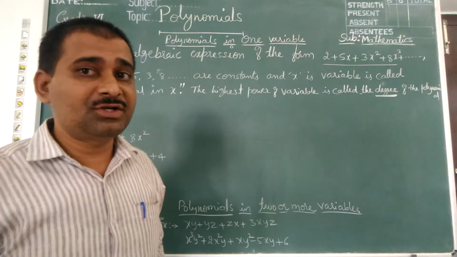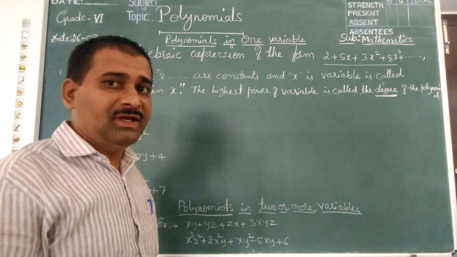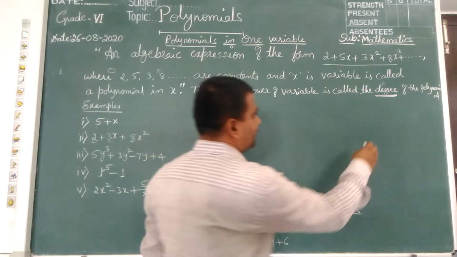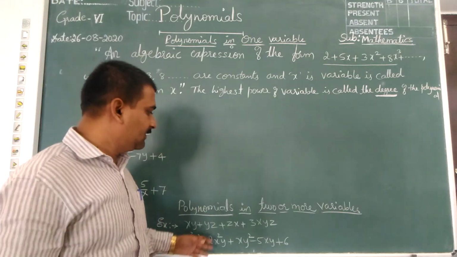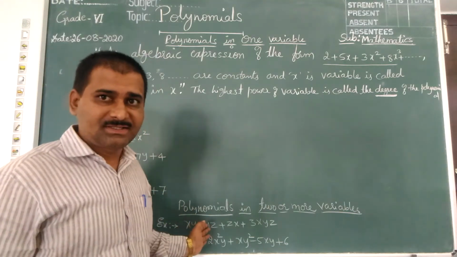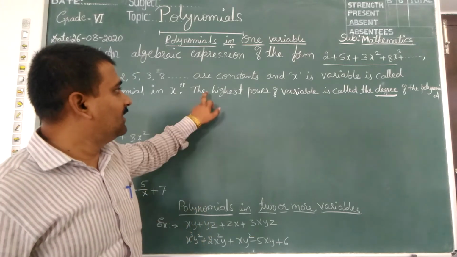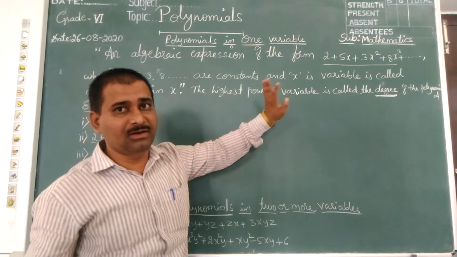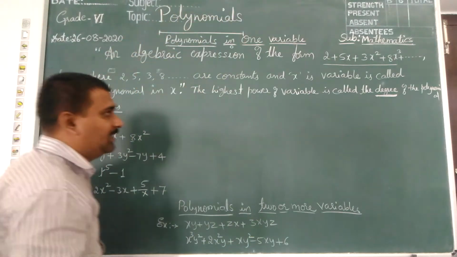Then what are we doing under this heading? Children, here we are finding the degrees. How is it to be found? The highest power of the variable will be the degree.